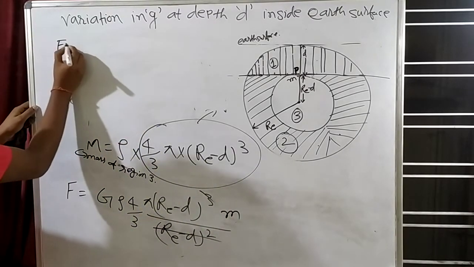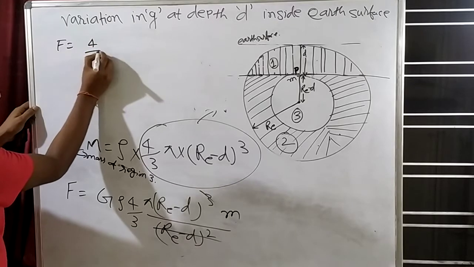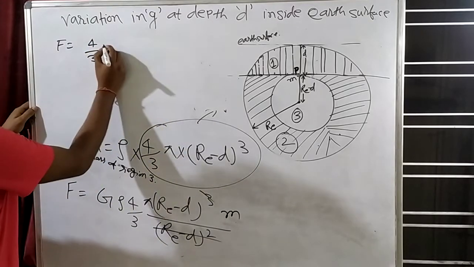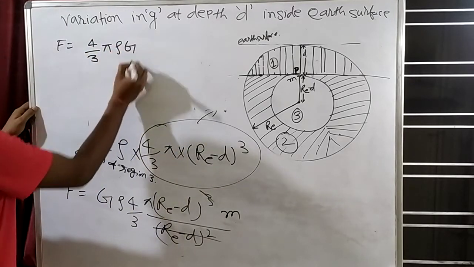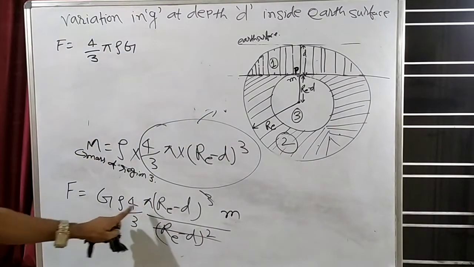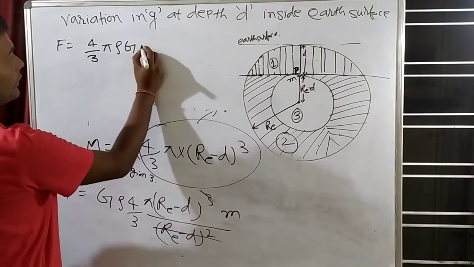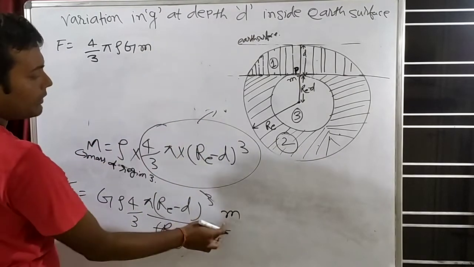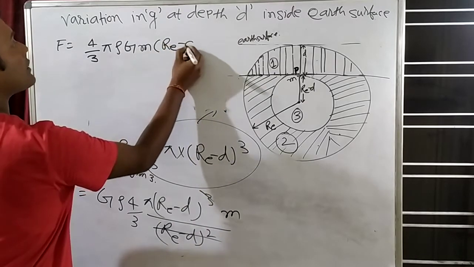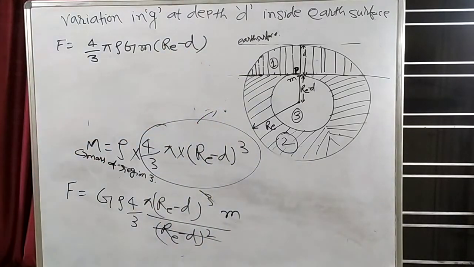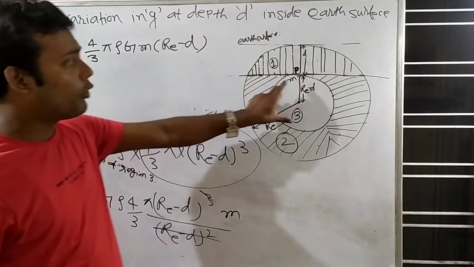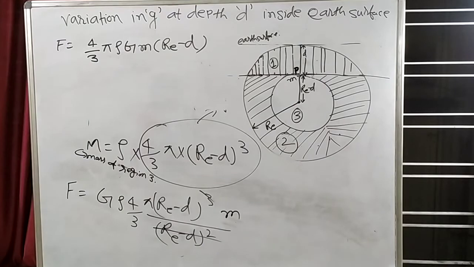Can we write that F is equal to 4/3 π ρ G, 4/3 π ρ G, and here will be how much? (r_e − d). One m is also there, into (r_e − d). Can we write this much? So this much amount of force this inner sphere will apply on the test mass.